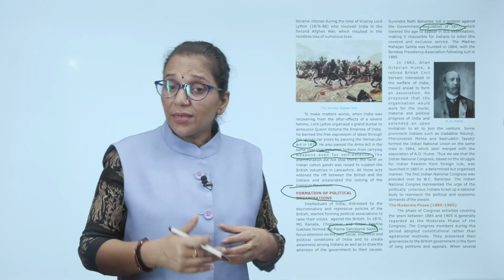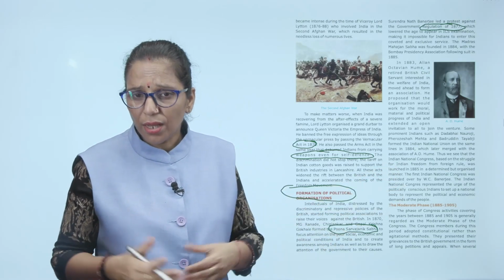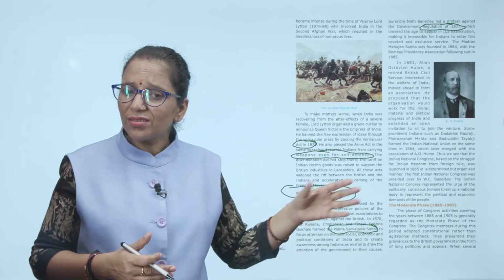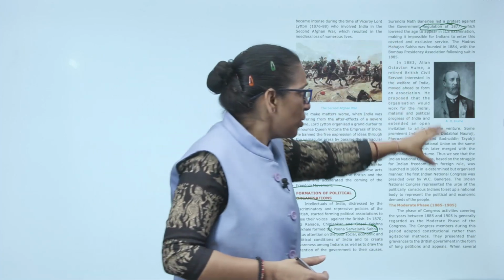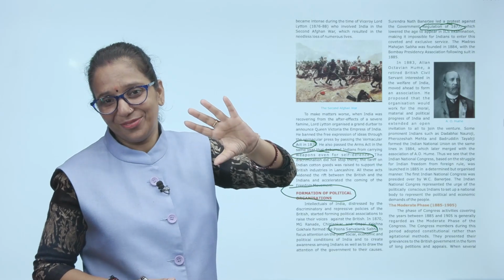Some prominent Indians such as Dadabhai Naoroji, Firoz Shah Mehta, Badruddin Tyabji also formed the Indian National Union on the same lines in 1884, which later merged with the A.O. Hume Political Association, the INC, Indian National Congress.